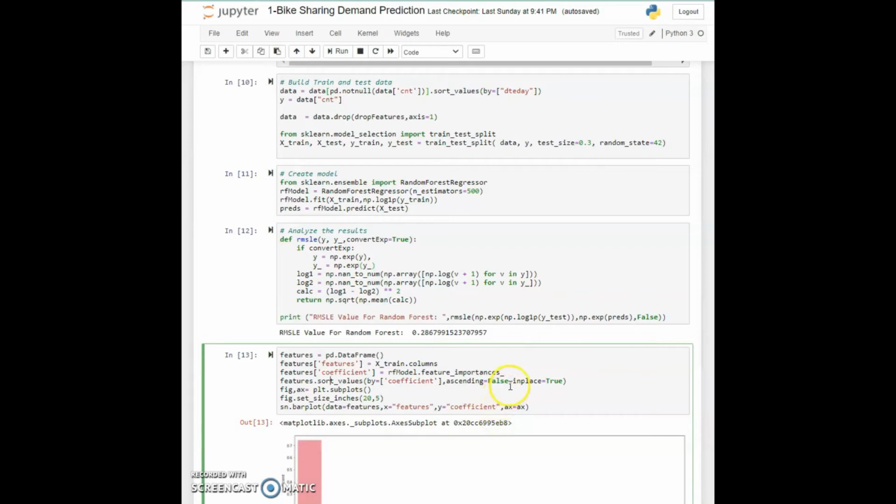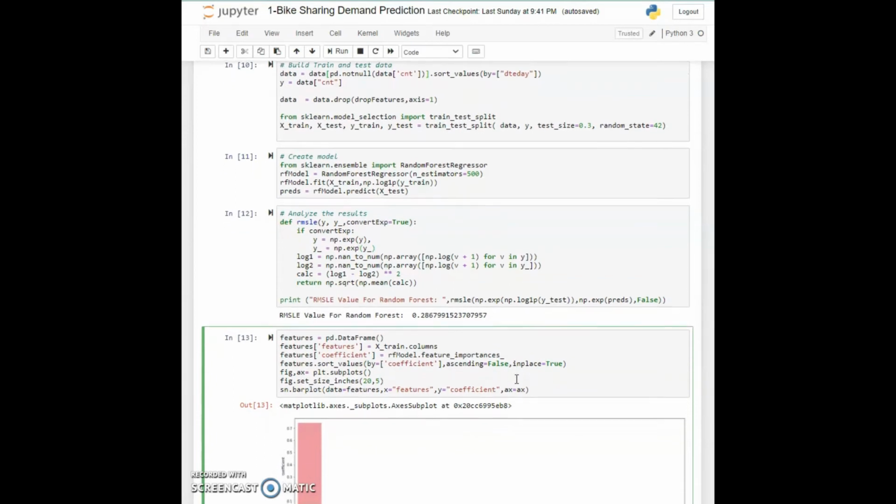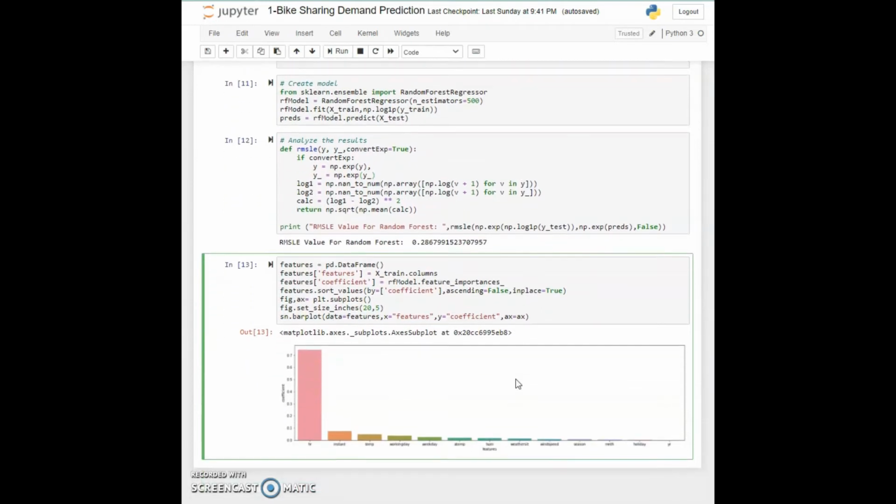So basically our model already has these statistics that can help us see which feature had the most important effect on our model. And then we'll use matplotlib to make the graph here. So in this plot you can see that the feature that had the most effect on our prediction was actually the hour feature, and then instant and temperature and working day and so on.